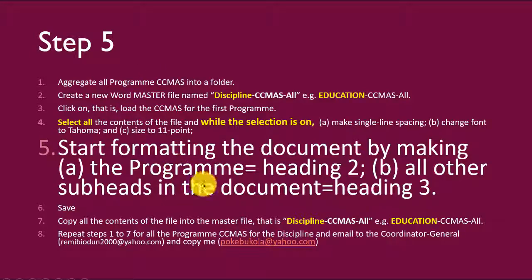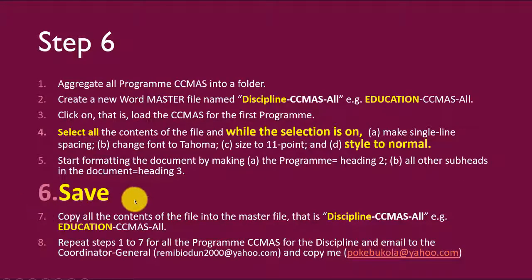So that important step reads: start formatting the document by making the program, that's the one on top, heading 2. All other subheads in the document heading 3. The next step is number 6, that is to save the document. And then copy all the contents of the file into the master file, that is this discipline, Education CCMAS. Then you have to repeat steps 1. Okay, we'll come to it. Let me just go and show you how we do that. I'm sure you already know that.